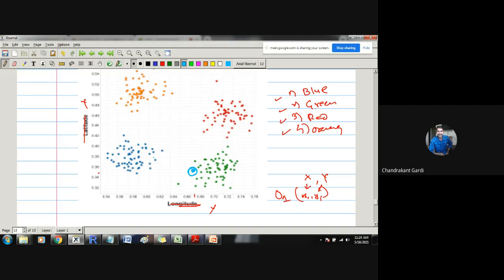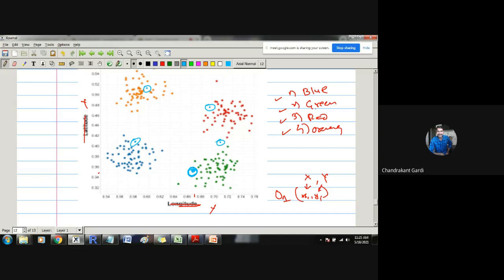So here classification is quite easy. Whichever observation lies here should be said to belong to the green class level. If some observation is here, then it must be classified to the red class level. If there is any observation here, then it must be classified to orange. Similarly, if there is an observation somewhere here, then it has to be classified to the blue population. But suppose some observation is here, then there is a problem.